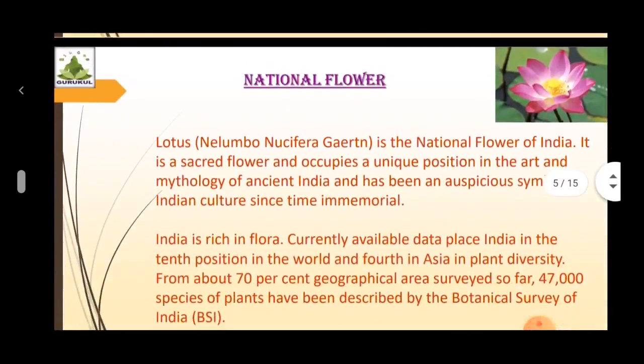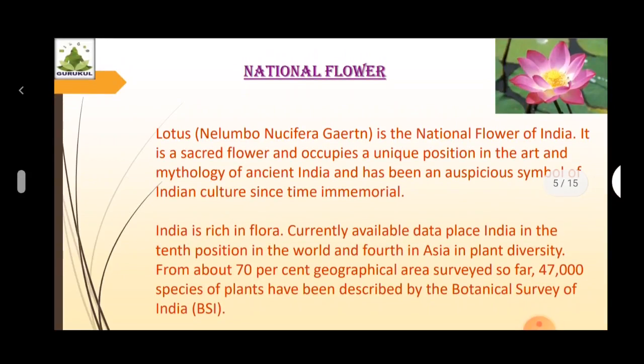Next national identity element is the national flower. Lotus is the national flower of India. It is a sacred flower and occupies a unique position in the art and mythology of ancient India, and it has been an auspicious symbol of Indian culture since time immemorial.